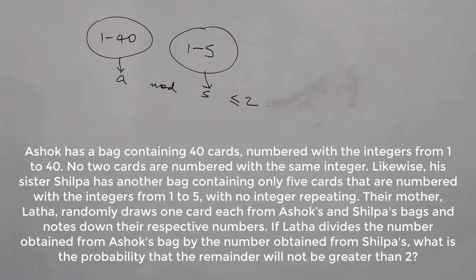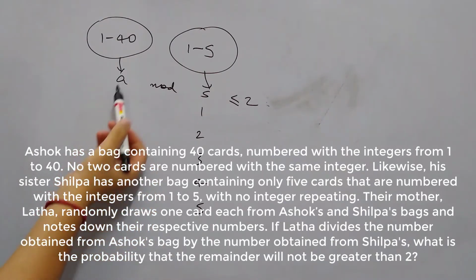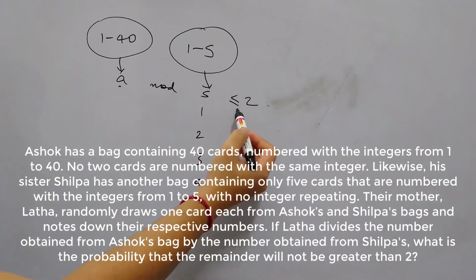So if we see the possibilities of all the cases, from the second bag, what are the possible numbers? It can be 1, 2, 3, 4 or 5. Only one of the 5 numbers can come here. And now let's see what can be the possible values of A to satisfy this condition.